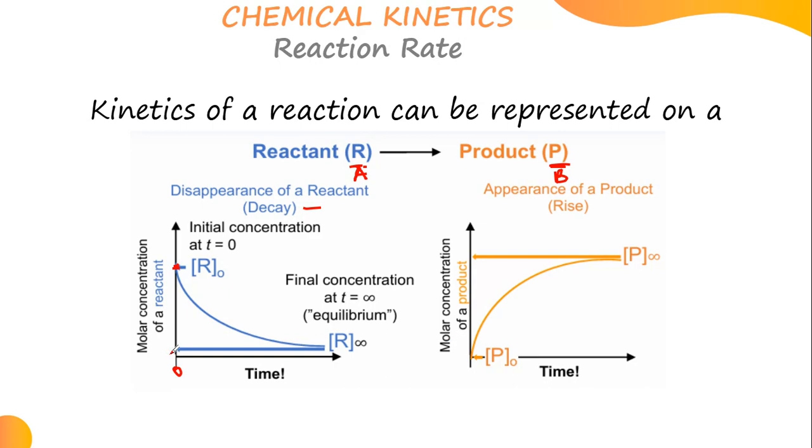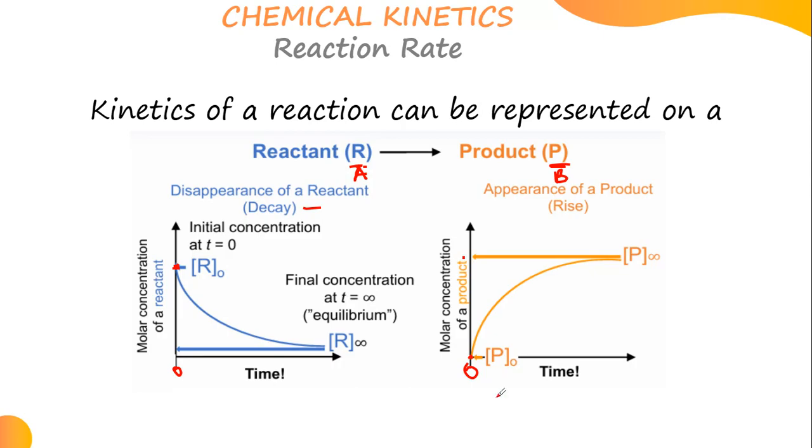Now let's look at this other one, the product, which was rising or increasing with time. Where is it supposed to start from? This one starts from the initial time 0 also. As you can see, this one is rising, increasing with time. As the reactant was decreasing with time, the product was increasing with time, and it kept on going to the positive infinity this side. Since it keeps on going, the final concentration will just be obtained at T infinity.